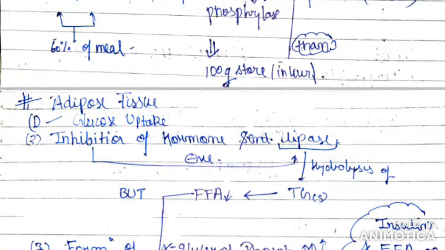Okay, now see this cloud. What is the relation between the insulin and free fatty acid concentrations? According to this point, the lipase activity is decreased, so the free fatty acid concentration in the blood will decrease. But due to the generation of free fatty acids here and in the liver, which will be transported to the adipose tissue, the free fatty acid concentration in blood will increase. Although lipase activity is decreased, due to the formation of new lipids, lipogenesis is promoted, so free fatty acid concentration will increase. Okay, that's all.